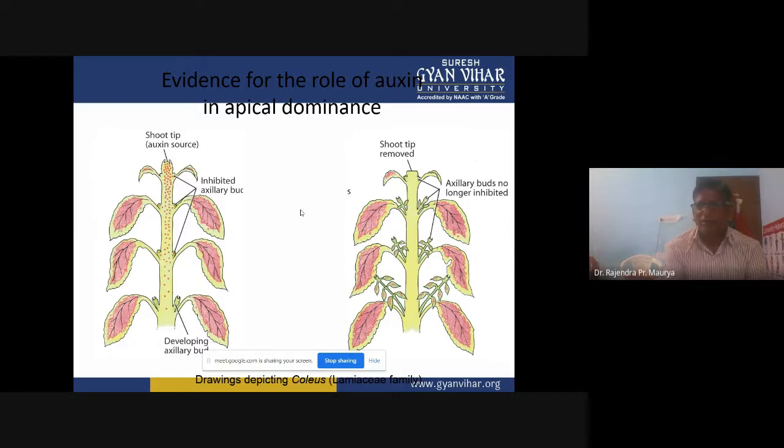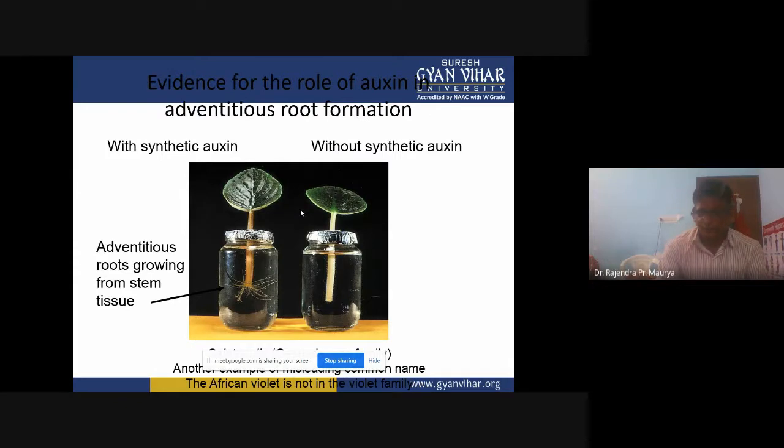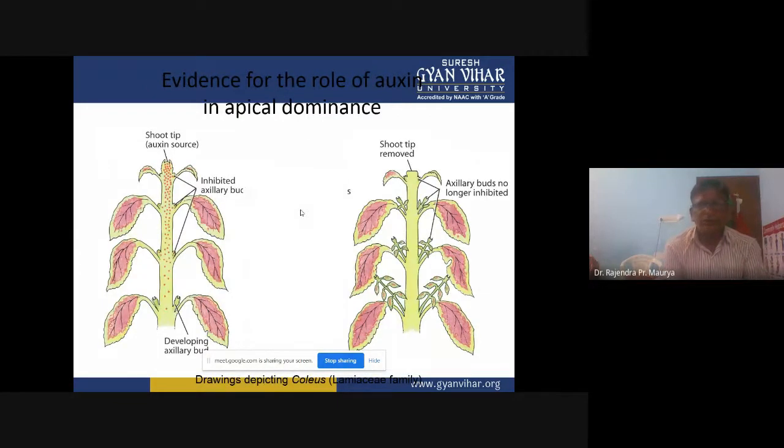From the axillary buds, you will see new branches, secondary branches. So axillary buds are no longer inhibited. That's why, for controlling plant height, we remove the apical dominance of that plant. This is also a main reason.